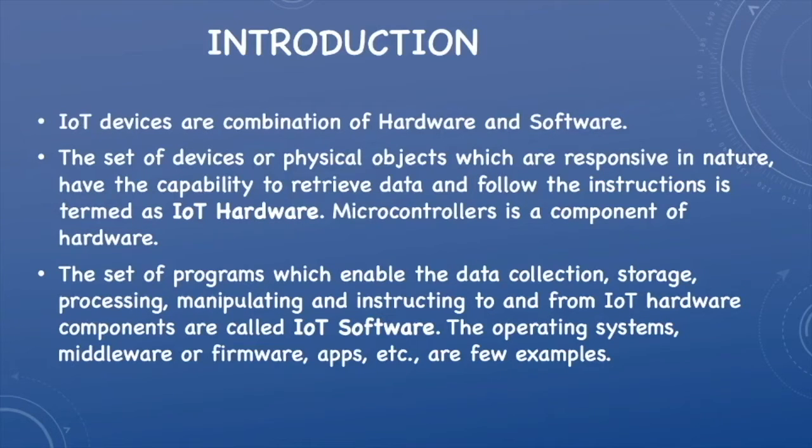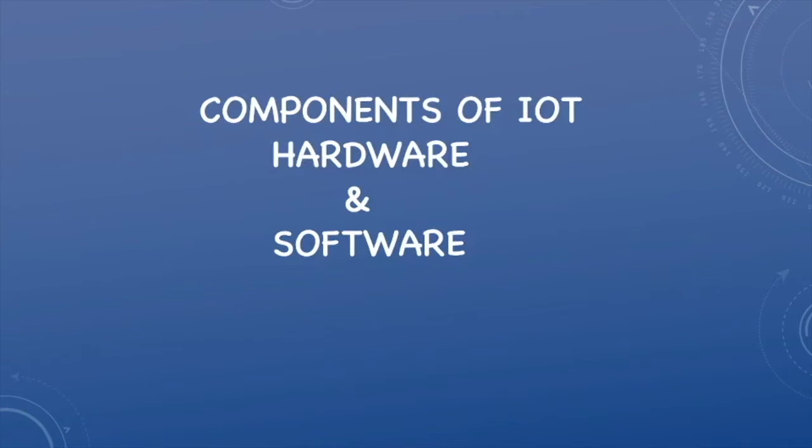The set of devices or physical objects which are responsive in nature and have the capability to retrieve data and follow instructions is termed IoT hardware. Microcontrollers are a component of hardware. The set of programs which enable the data collection, storage, processing, manipulating and instructing to and from IoT hardware components are called IoT software. The operating system is an example of IoT software. In the next slides, I will be discussing some components of hardware and software in IoT.